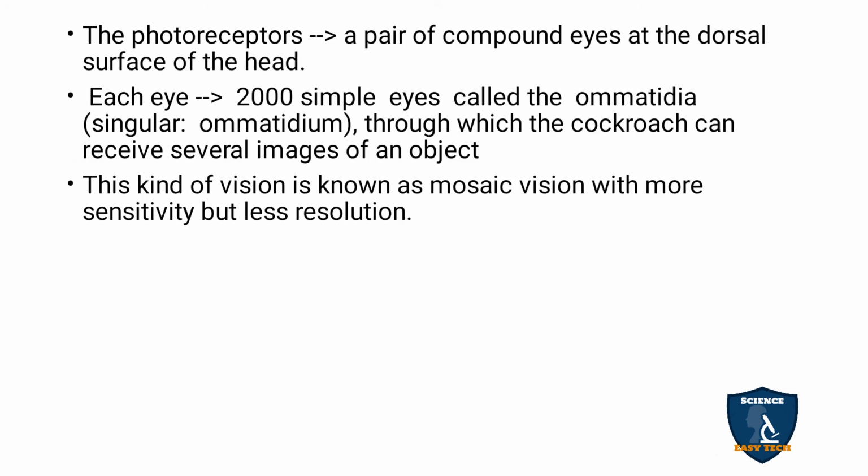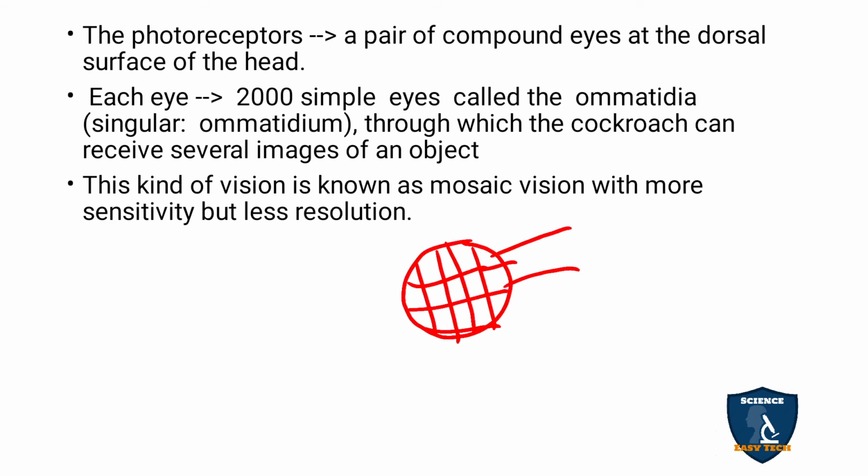Photoreceptors: there is a pair of compound eyes on the surface of the head, and the compound eye is made of simple eyes. Compound eye means, think of this as an eye, and each compartment is called an ommatidium.